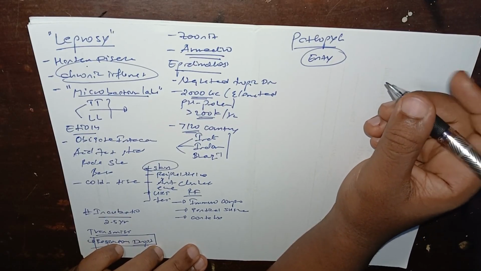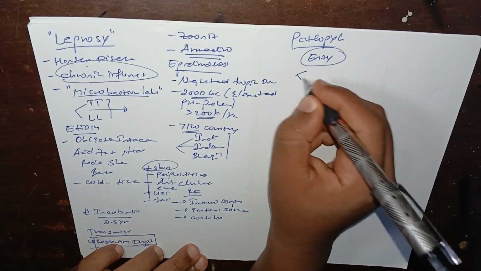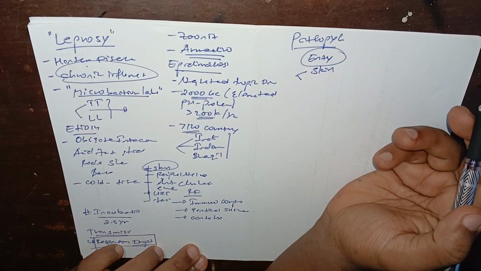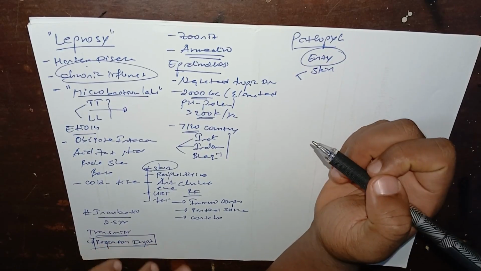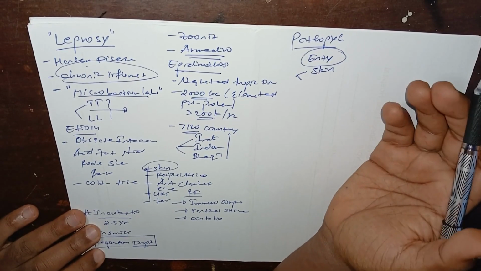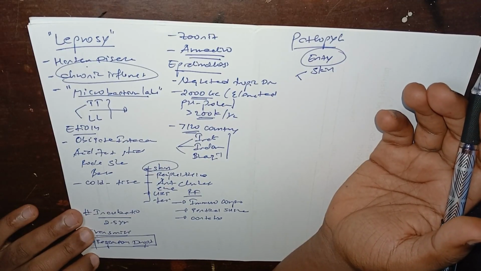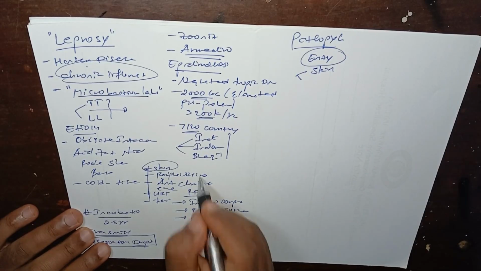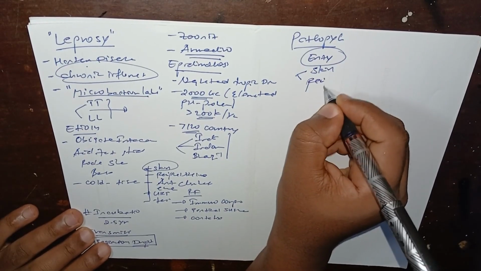The main targets for these microorganisms are two things. The first is skin, especially the colder areas I stated: the testicles, the facial skin, the nasal area. The facial areas are the most targeted. And the other one is peripheral nerves.